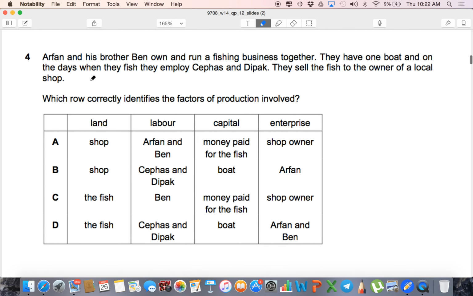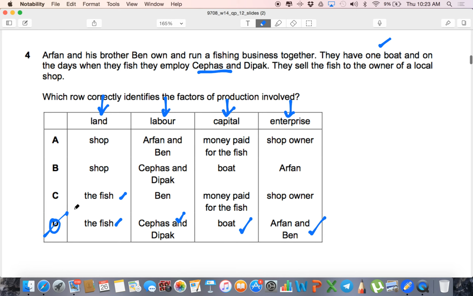Okay. Arfan and his brother Ben own and run a fishing business together. They have one boat, and on the days when they fish, they employ Cephas and Deepak. They sell the fish to the owner of a local shop. Which row correctly identifies the factors of production? Well, what's the land involved? The fish. Isn't that true? Land is any natural resource. What's the labor? These guys, Cephas and Deepak. What's the capital? The boat is the capital, and the enterprise is the brothers, Arfan and Ben. So D is the right answer.